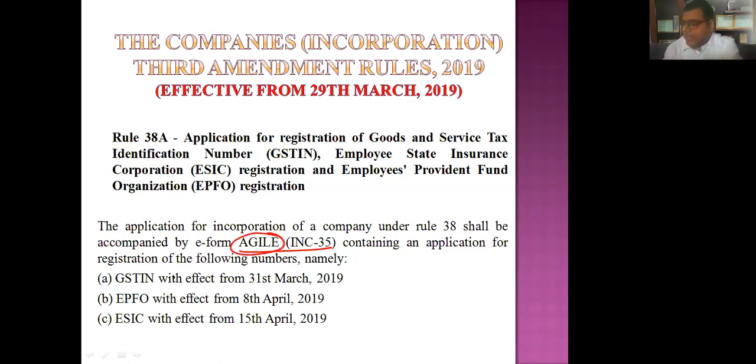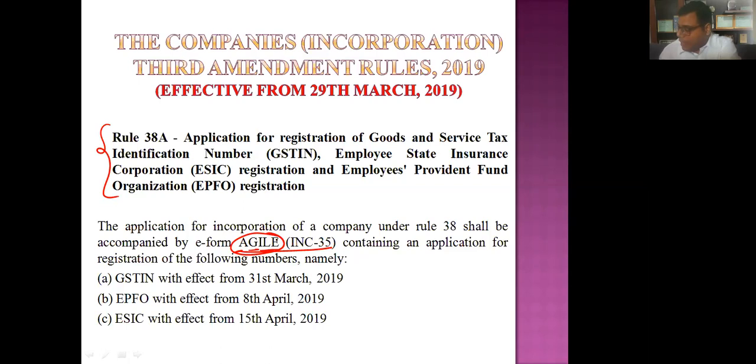If you can see, the name has been taken from the registrations which we need to do while filing the SPICE 32: application for registration of GST, Employee State Insurance, and PF, that is EPFO.